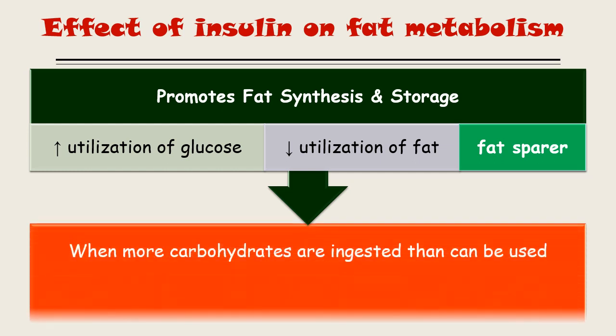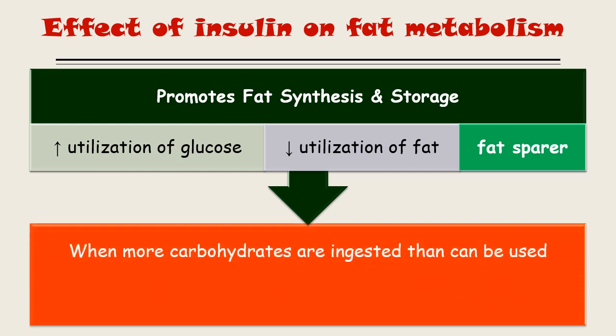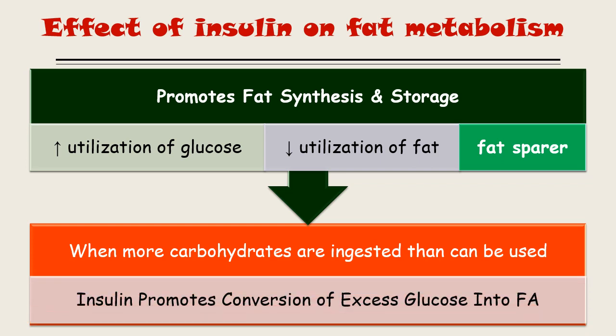If carbohydrates are ingested more than can be used, this excess carbohydrate is converted into fatty acids, and insulin increases the synthesis of fat by lipogenesis.